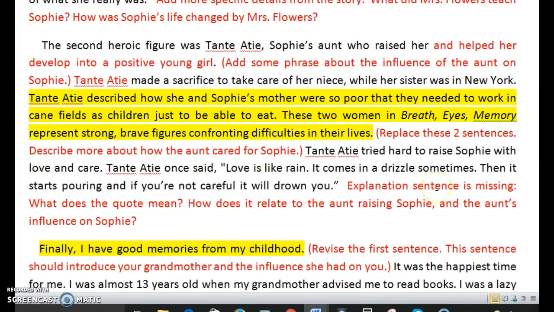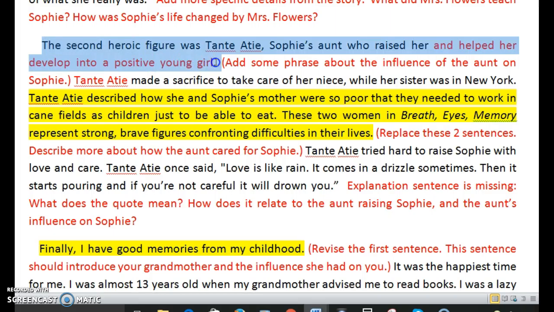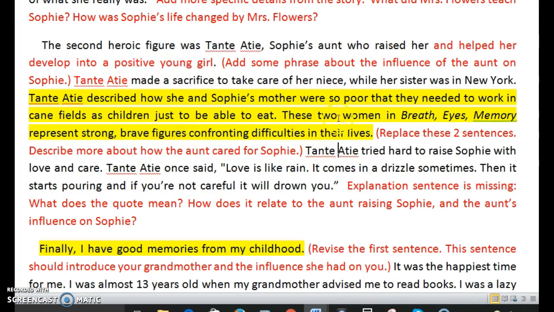Now look and see what I've marked. The second heroic figure was Tante Ati, Sophie's aunt who raised her and helped her develop into a positive young girl, okay? Notice that this is the topic sentence, and I added a suggested line in red because this topic sentence needs to talk about the influence that the aunt had on Sophie. And it didn't do that. It just mentioned that there was this aunt, Tante Ati. Okay? Then I marked this line in the middle.